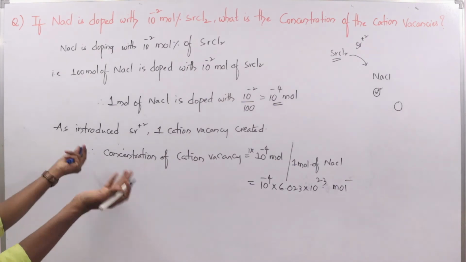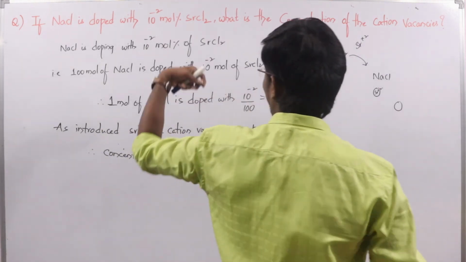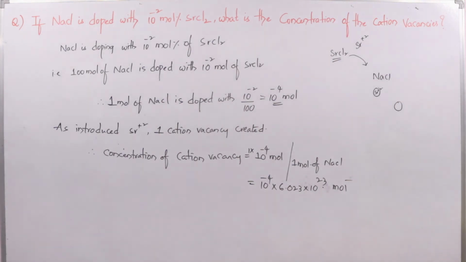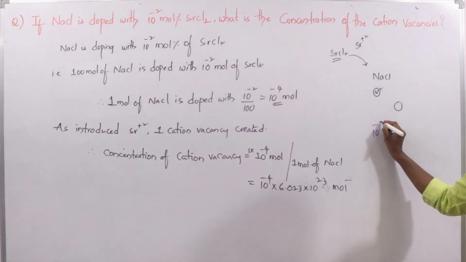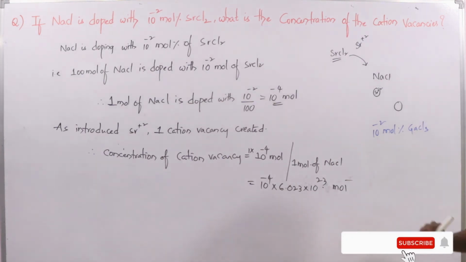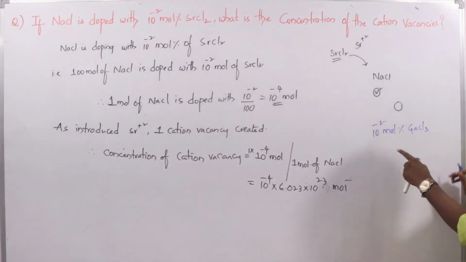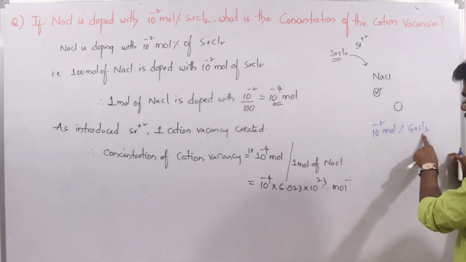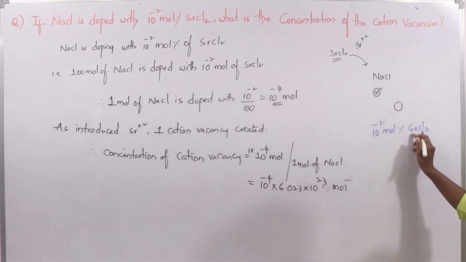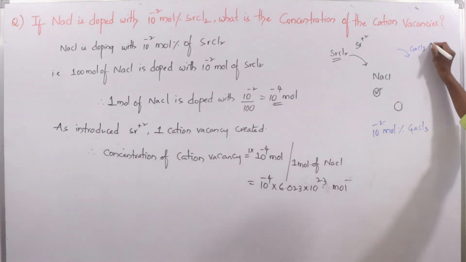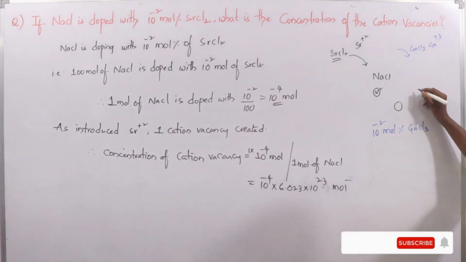The same question you can expect with gallium chloride. For example, instead of 10 power minus 2 mole percent SrCl2, if I am given 10 power minus 2 mole percent gallium chloride, GaCl3, here gallium contains the plus 3 charge.